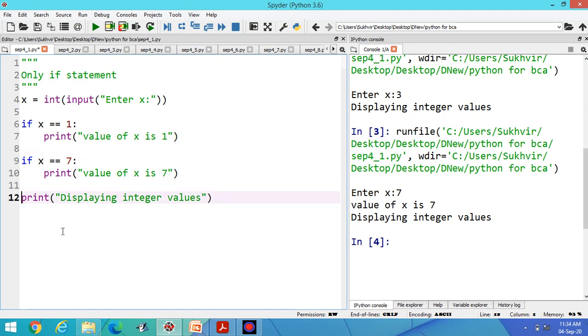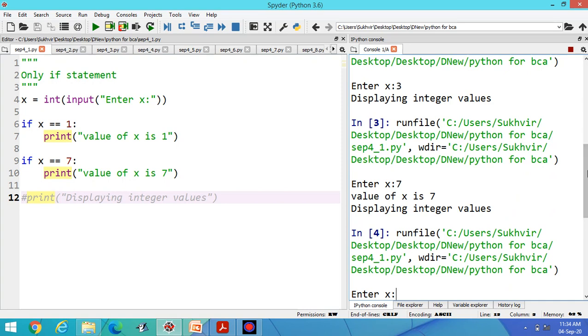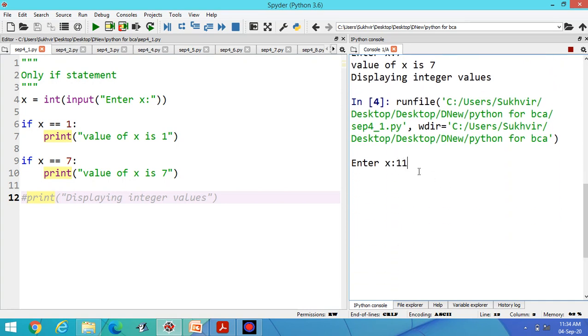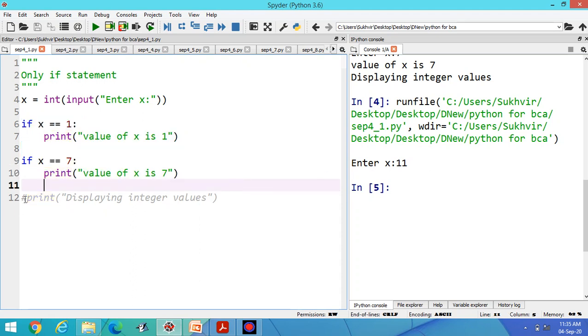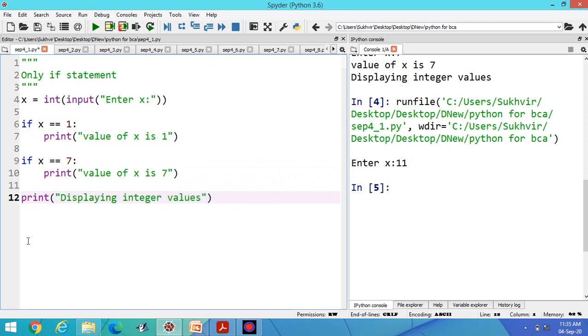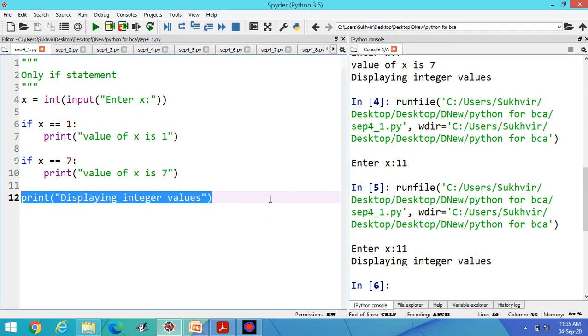Suppose I delete this one, and now I enter some value which is neither 1 nor 7. Suppose I enter 11 here, there is no display. Because when I enter 11, there is no statement which will execute for 11. But if I delete the commenting content, then now if I write 11 here, the last value will be displayed, because in either case this value will be displayed.